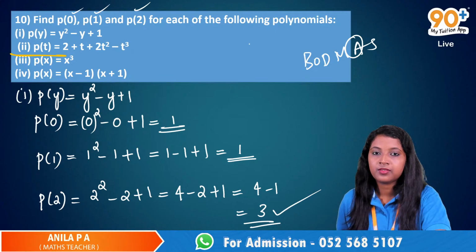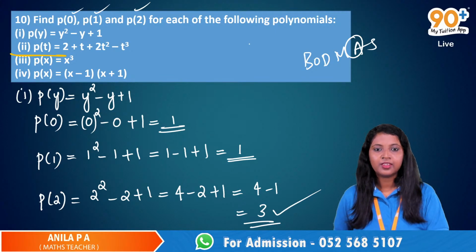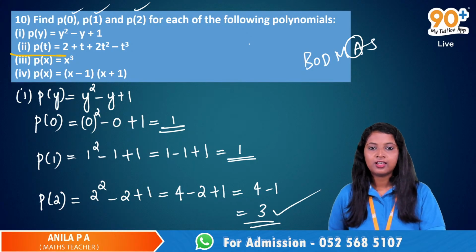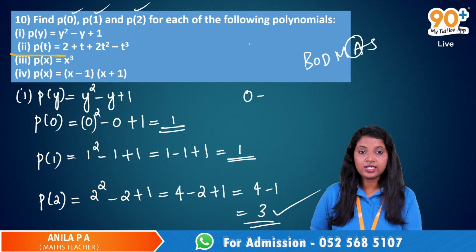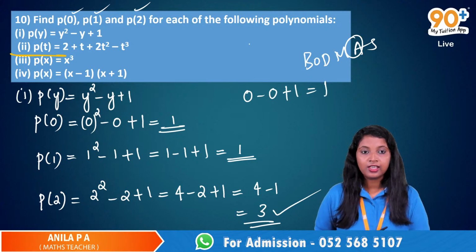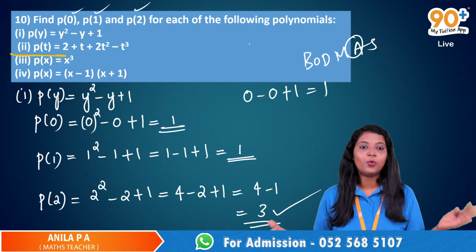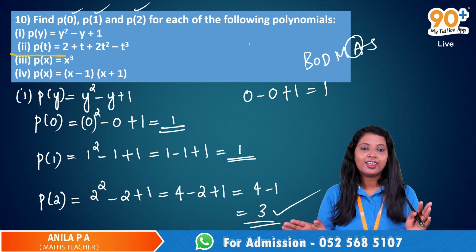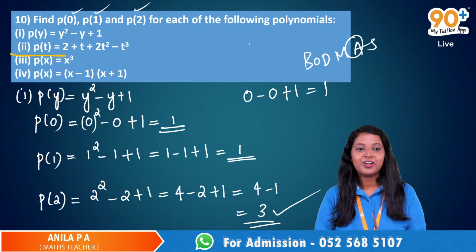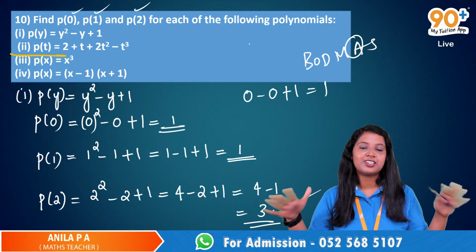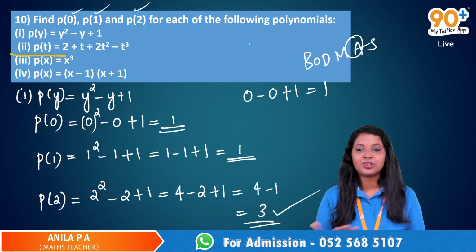Ma'am, in the first step, 0 minus 0 plus 1, minus 0 plus 1, it will be 1. Here it is 0 minus 0 plus 1, it is 1 only. Whatever we do with 0, it is 0 only. Minus 0 plus 1 means it is 1. 0 is just 0. There is no such thing as negative 0 or positive 0.